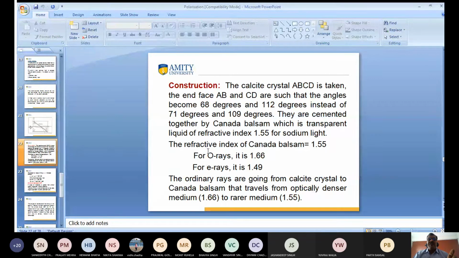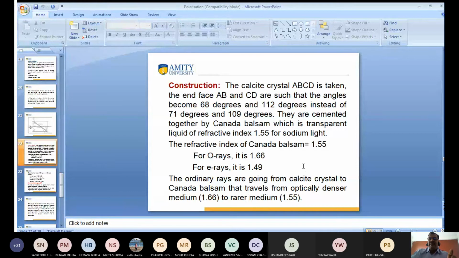So the refractive index for Canada balsam is 1.55, and for the ordinary ray of light, the refractive index is 1.66, and the refractive index for the extraordinary ray of light is 1.49. It is variable, but it is calculated for a particular value. Clear? Yes or no? This is the Canada balsam. Canada balsam is a transparent liquid which works as an adhesive. So what is going to happen?